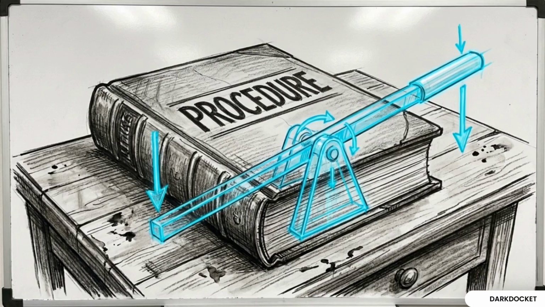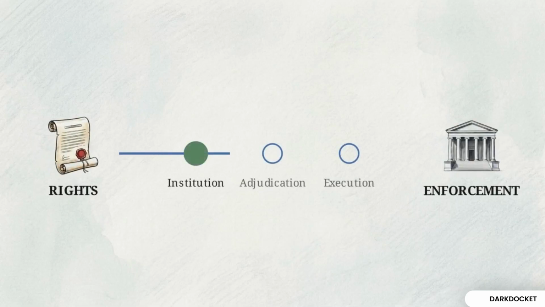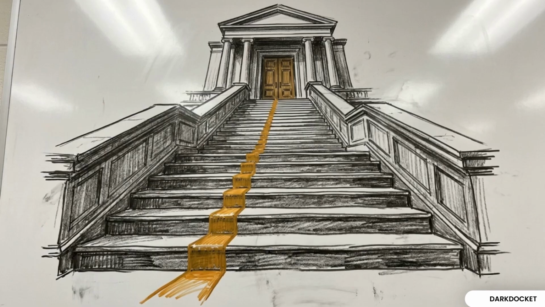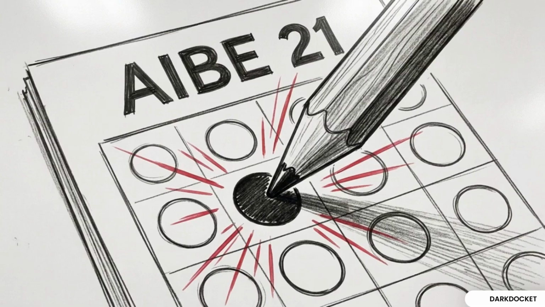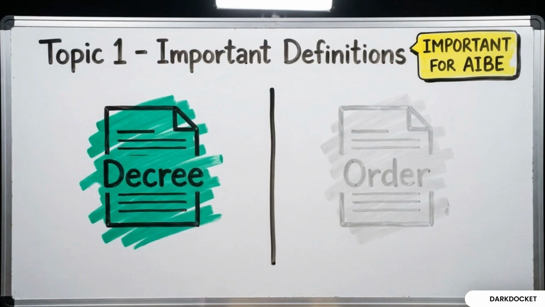The CPC is strictly procedural law. It provides no substantive rights. It only dictates the mechanical steps required to enforce the rights defined elsewhere. Mastering this chronological life cycle, from the first filing to the final recovery, provides the structural foundation needed to answer AIBE questions with precision. We begin with Topic 1, the vocabulary of the court.